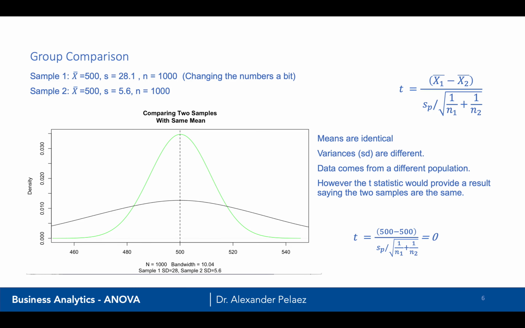If we look at this carefully, you'll see here on the graph, we have the green line basically shows us one mean, whereas the other one, which is much wider, is the black line, and that's the sample 2. The means are identical, but the variances, otherwise known as the standard deviation we're going to use, is different. And this means that the data comes from a different population. However, using our t-statistic, as we had done in the previous module, it would provide a result that says the 2 samples are the same. So this is a little bit of a problem.